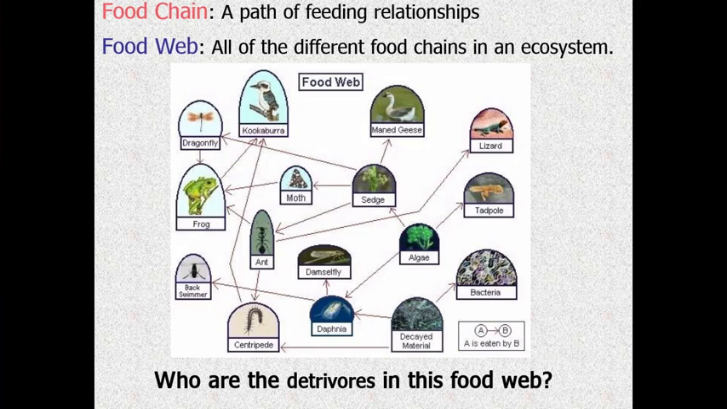So in this diagram, who are the detritivores in this food web? In that case, decayed material down at the bottom is being eaten by daphnia, centipedes, and bacteria. So those are the detritivores in that particular food web.